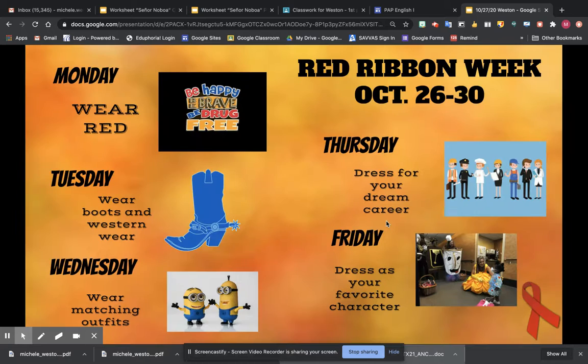Okay, so recapping some Red Ribbon Week. Today is Western Wear Day. And then Wednesday is going to be wear matching outfits, or like Twin Day.